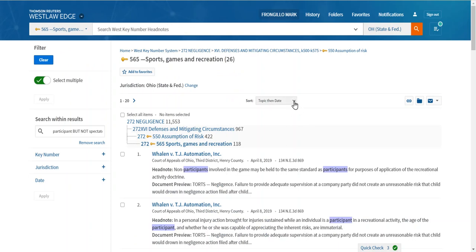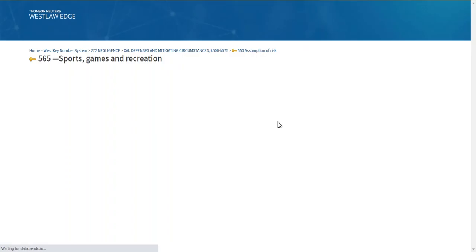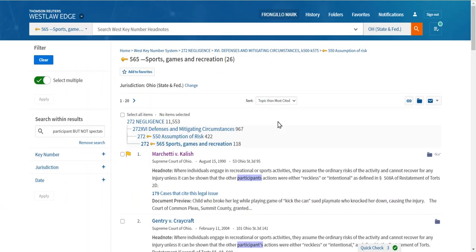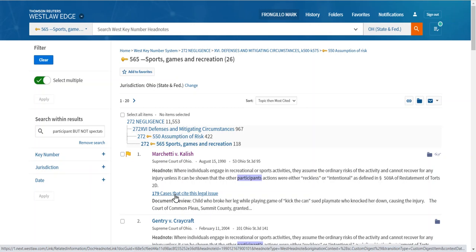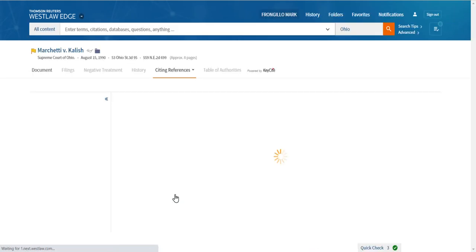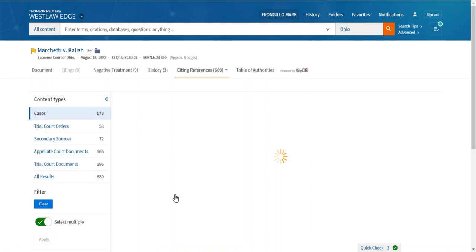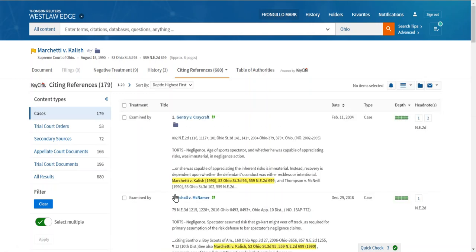These are listed in reverse chronological order. You want the seminal case in Ohio, sorted by most cited, and it confirms that Marchetti is the seminal case in Ohio on that issue. In fact, there are 179 cases that cite to Marchetti for that specific point of law. I could click that link and automatically get all 179 cases that cite to Marchetti for that first issue. So that's another way of getting relevant cases.